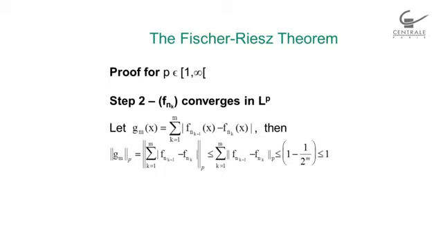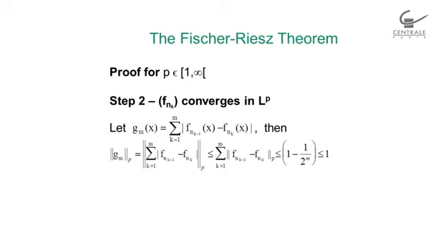To do this, I just write all of my fnk plus 1 minus fnk. And since I know that each one of the fnk plus 1 minus fnk is smaller than 1 over 2 raised to power k, I can just use the fact that I know how to sum this 1 over 2 raised to power k. And it is a geometric sequence. It's a geometric series.